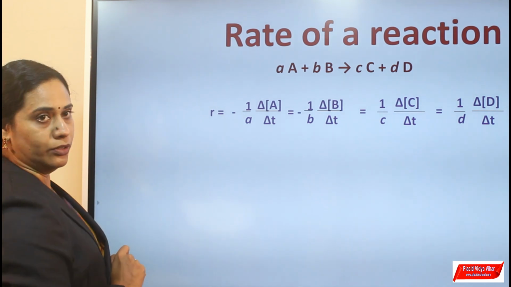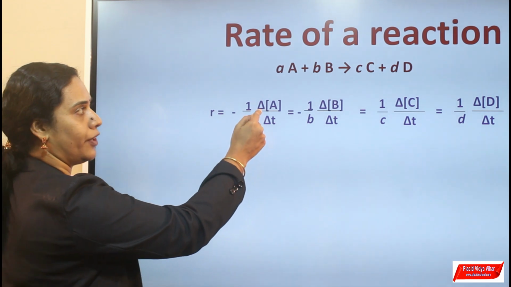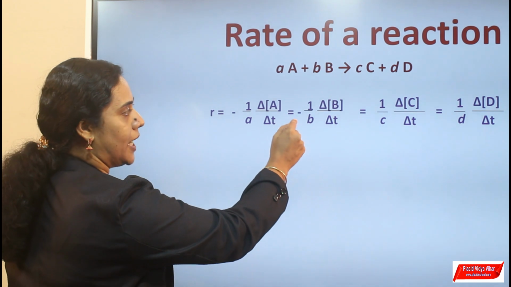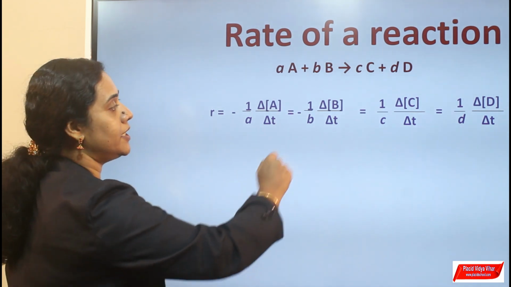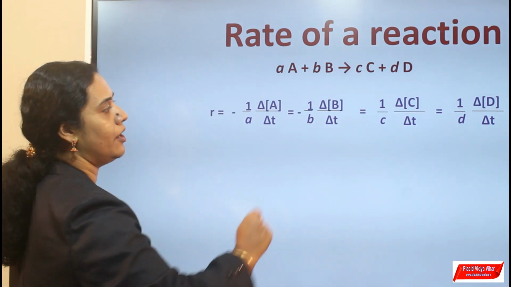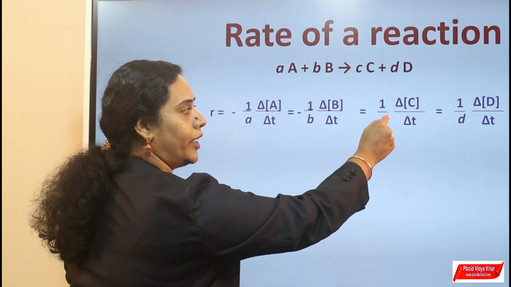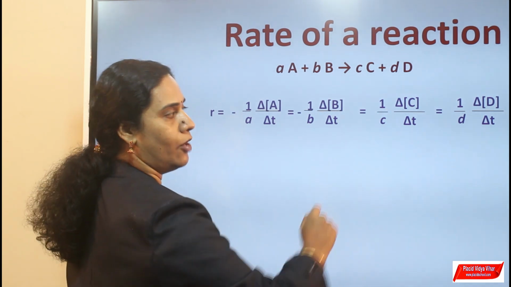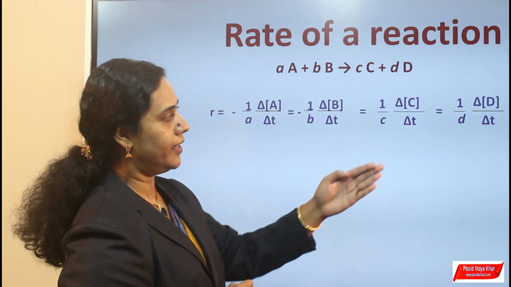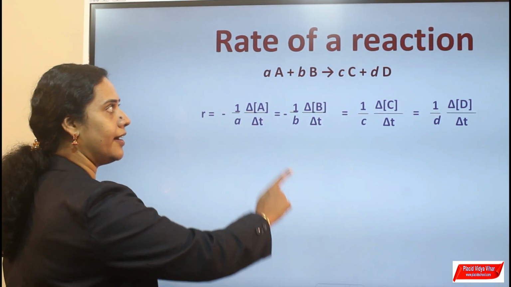Rate is equal to minus 1 by a, change in concentration of reactant A divided by delta t, which is equal to minus 1 by b, change in concentration of reactant B divided by change in time, which is equal to 1 by c, change in concentration of product C divided by delta t, which is equal to 1 by d, change in concentration of product D divided by delta t. This is the mathematical expression for a general reaction.